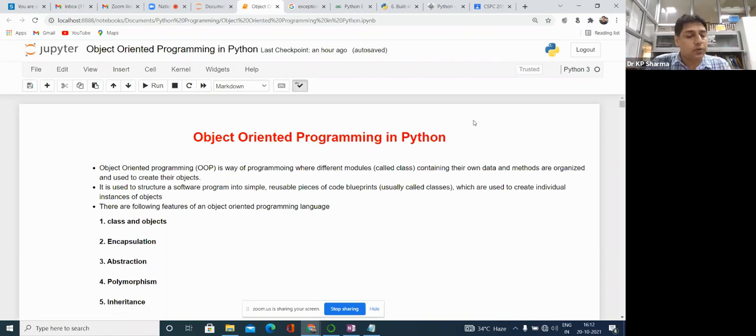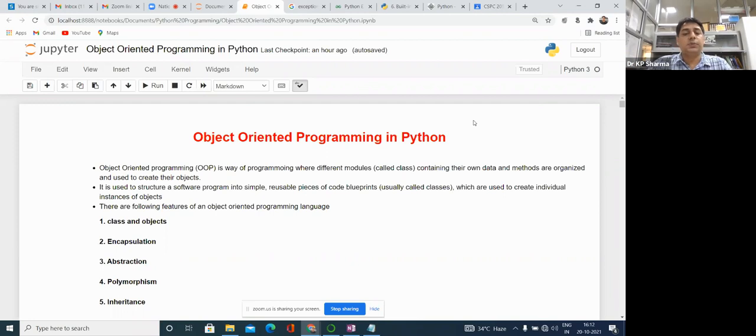Object oriented programming has various features which we can use in our programming approach. Python is also a pure object oriented language. In Java we also have object oriented features, and even in C++.